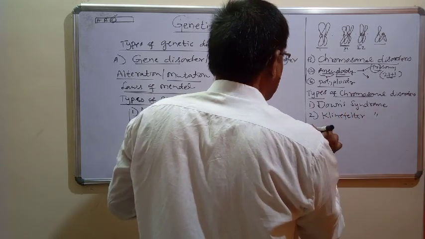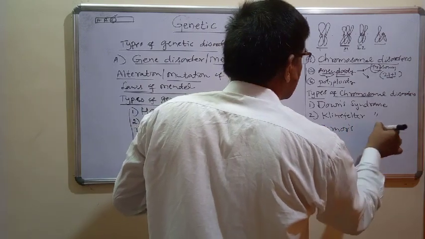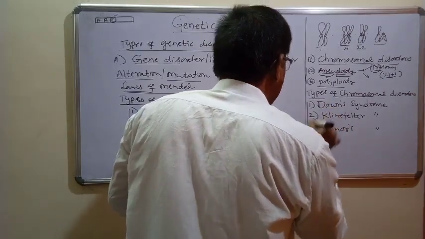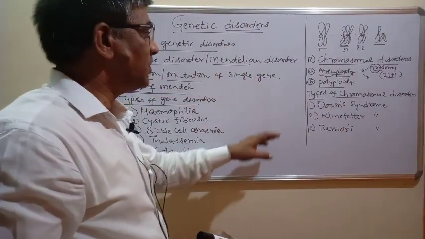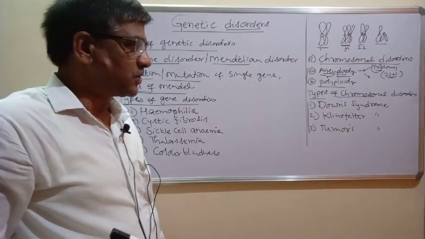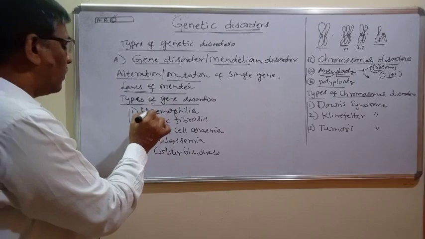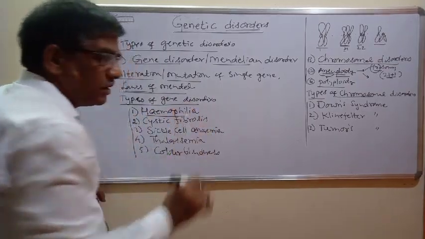And the next one is called Turner syndrome. As per your syllabus, you have to study these different types of chromosomal disorders. Now let us understand all these diseases one by one, starting from hemophilia.